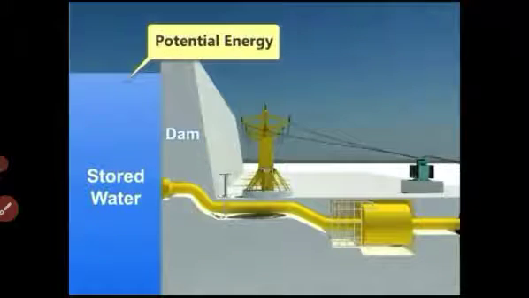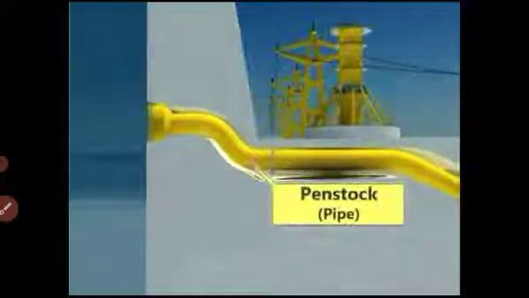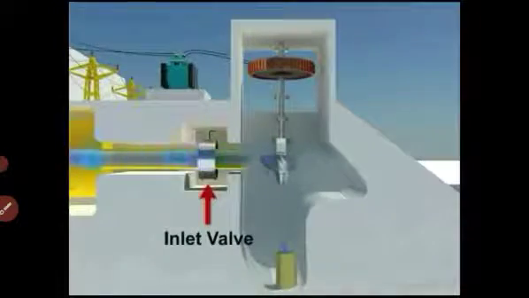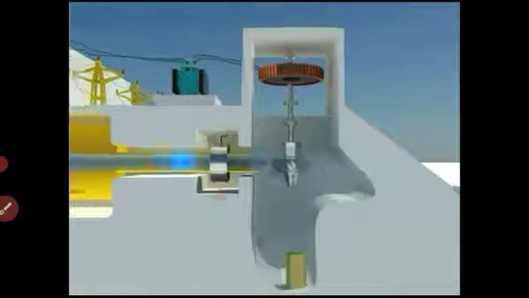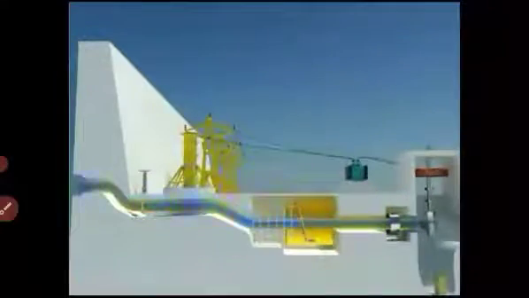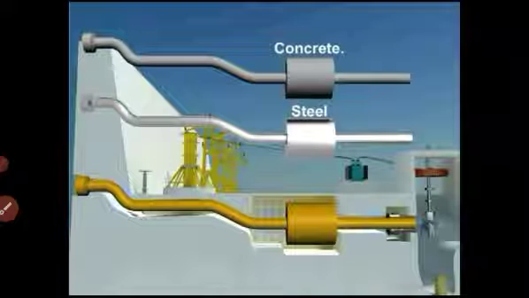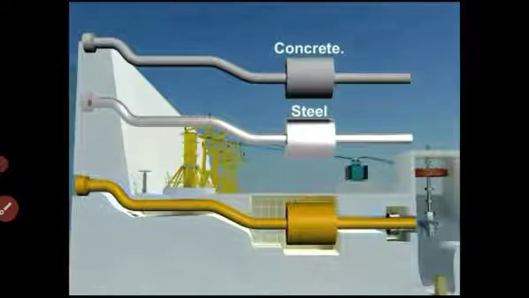Stored water, which has potential energy, is used to convert to electrical energy. The water flowing through the penstock comes through the inlet valve and hits the turbine blade. The turbine generates mechanical power. Here the penstocks may be concrete or steel.